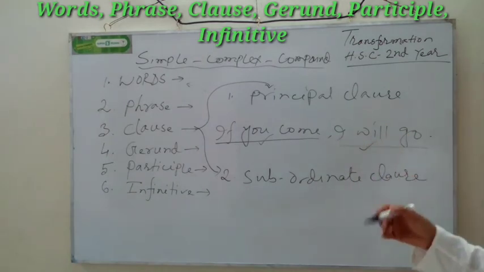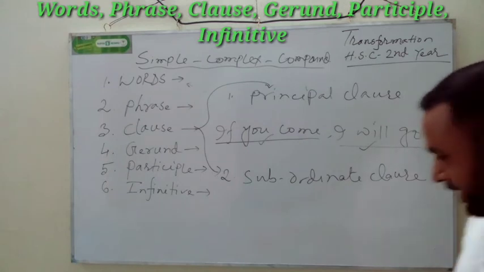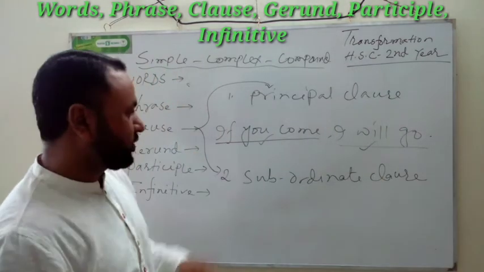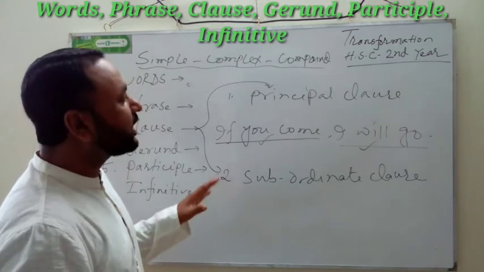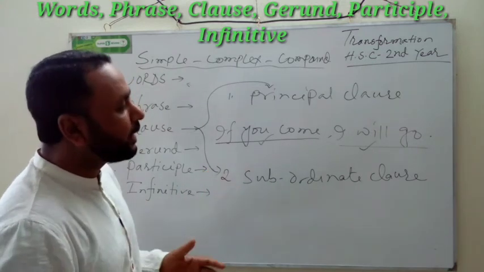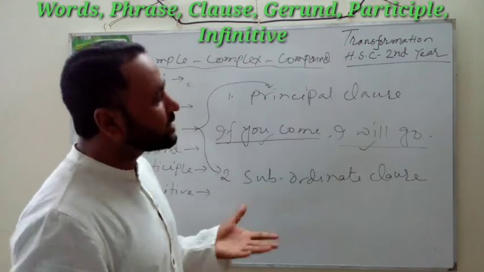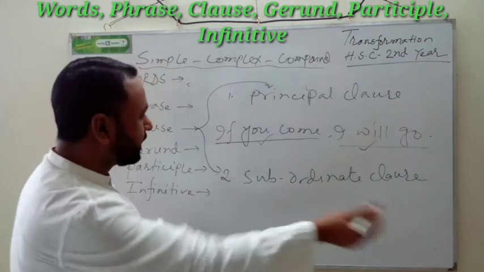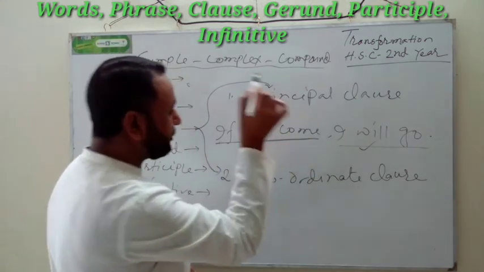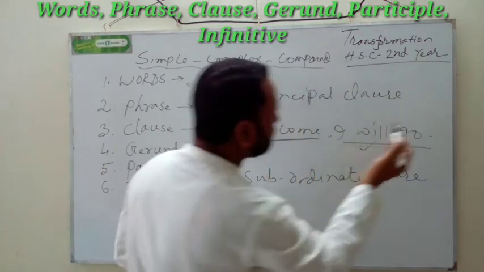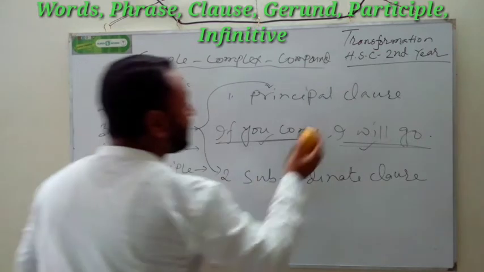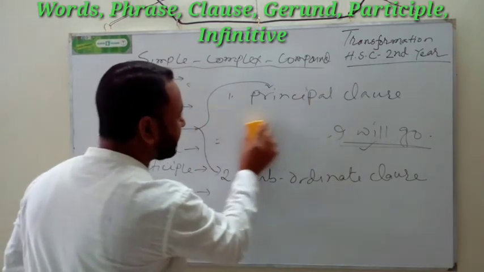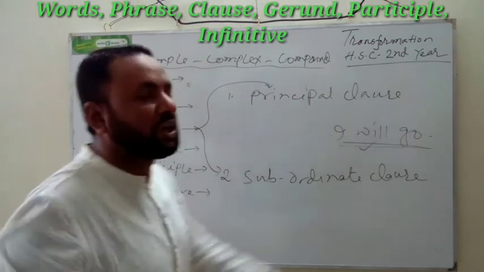Now I will name them. What kind of clause is it? Here, if we erase "if you come," then we have "I will go."